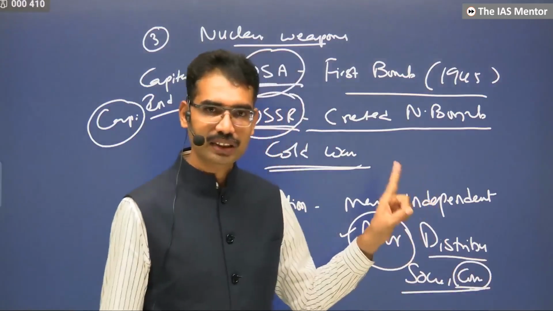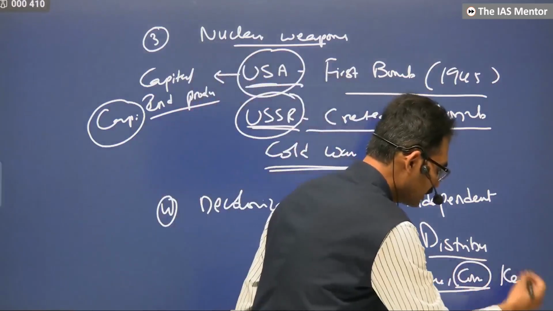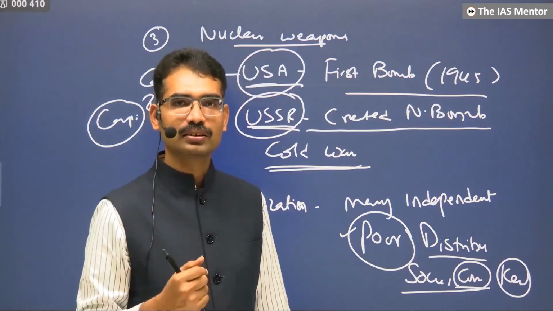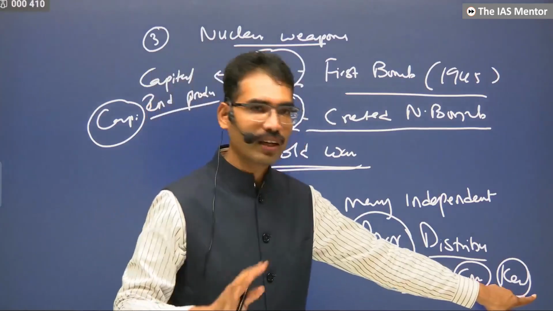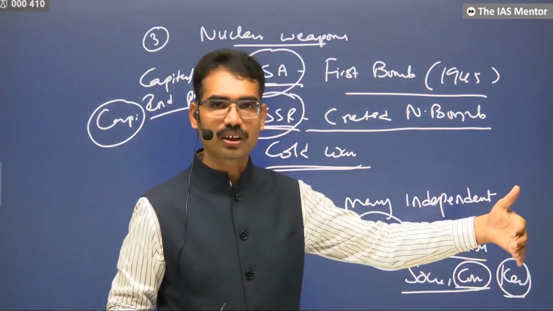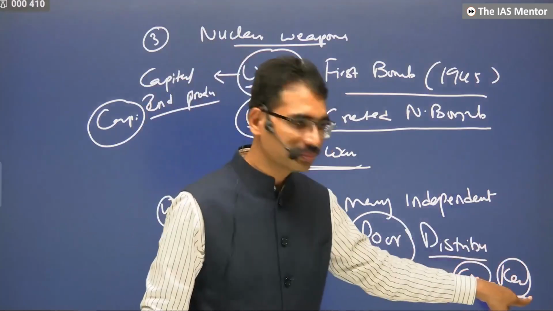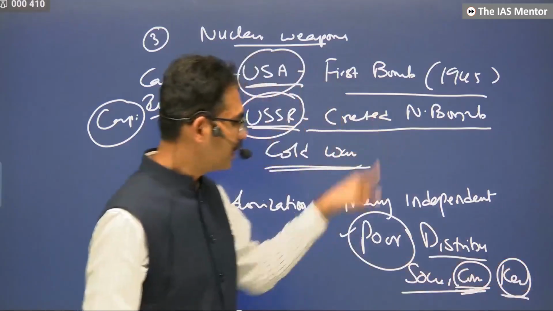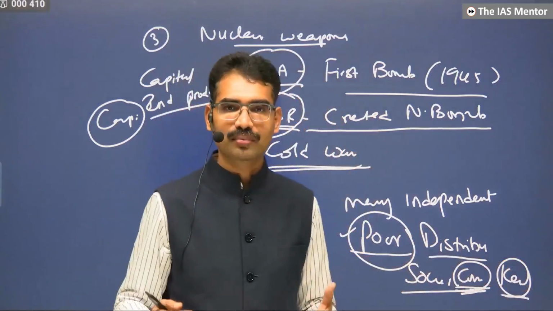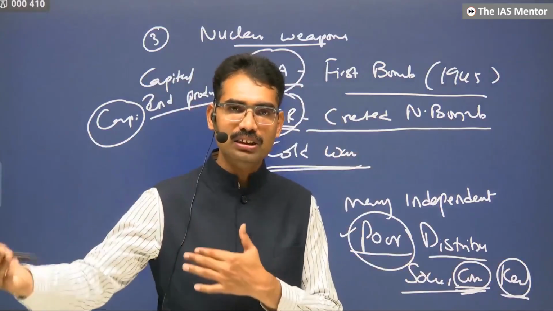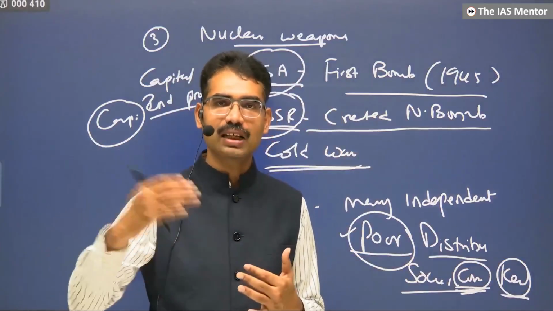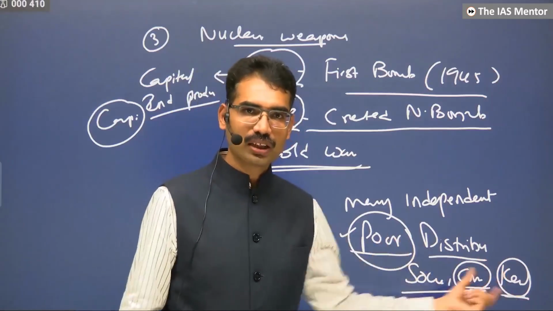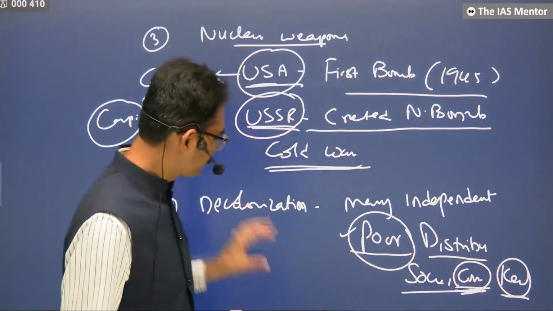Kerala is the first state in India which saw the Communist Party come to power democratically. It came through the ballot, not with a bullet. You can see India was also inspired by this, because it was about poor people and distribution, which is what Indians were fighting for against zamindars, against royal families, against capitalists.